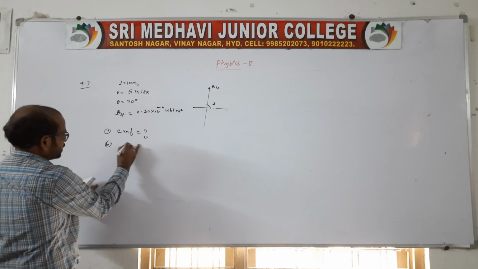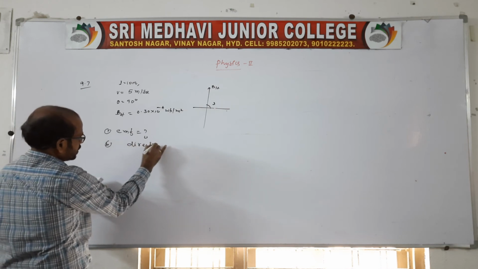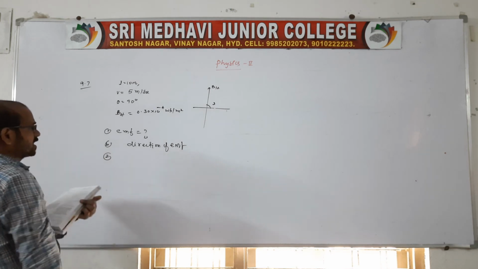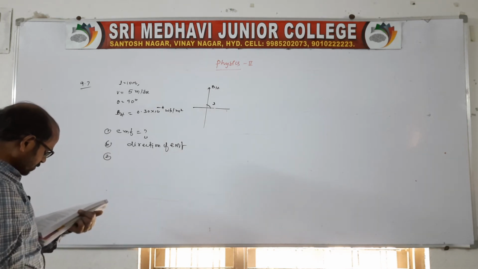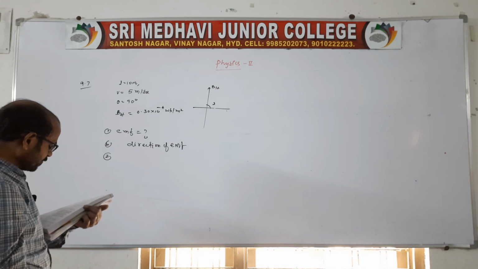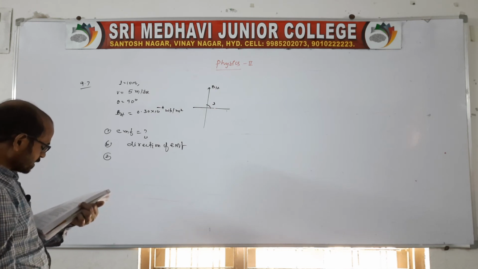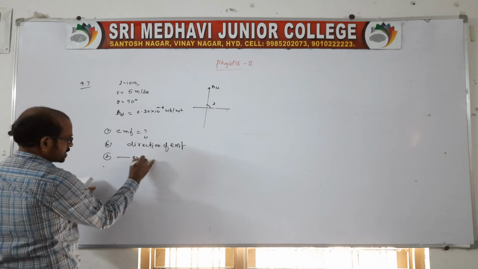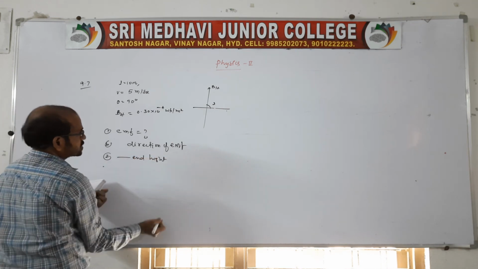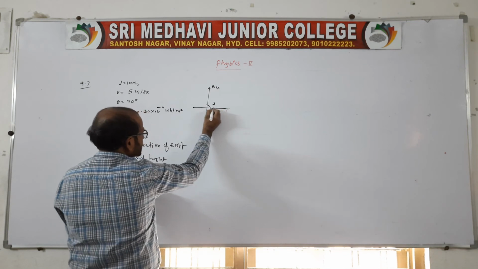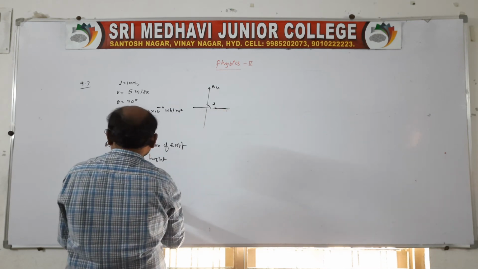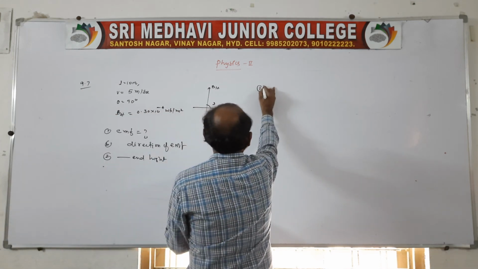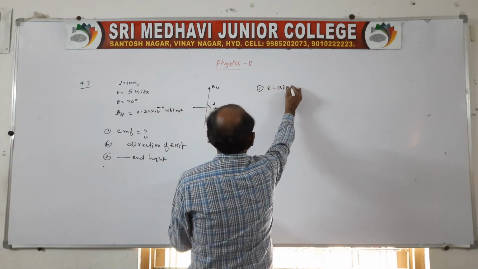For the direction of EMF, we should use Fleming's left hand rule. And which end of the wire is at a higher electrical potential? First, find the EMF using the formula E is equal to BLV sin theta.